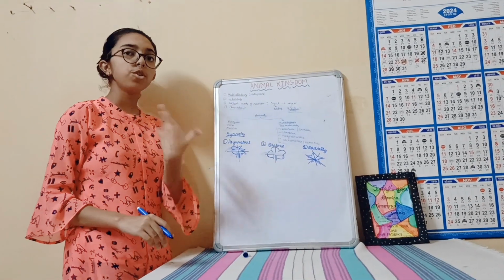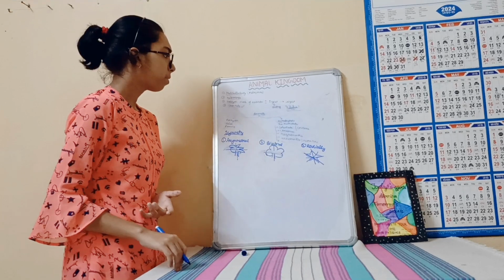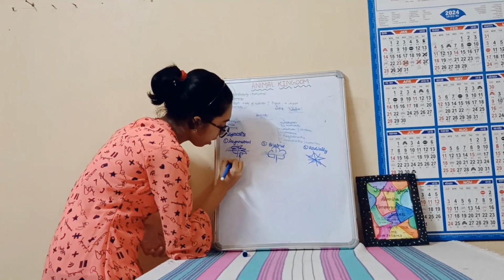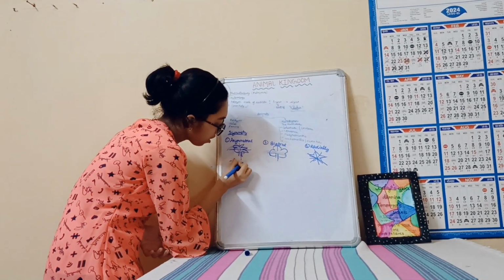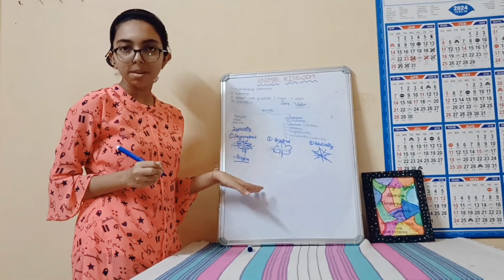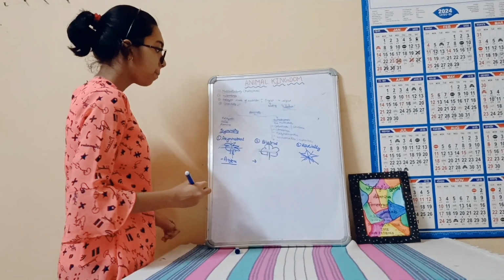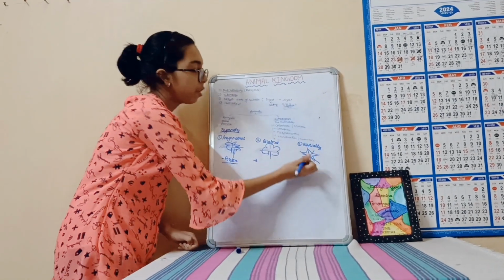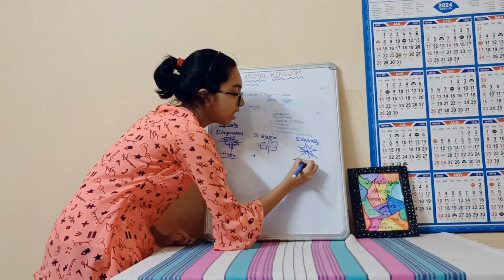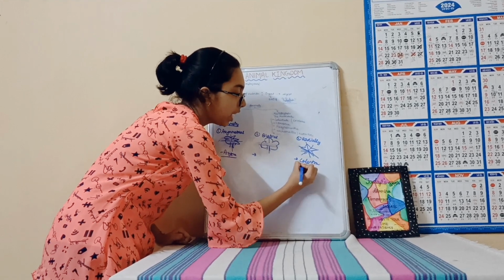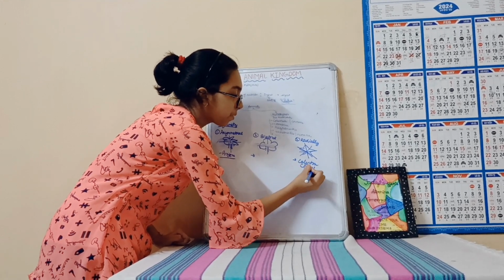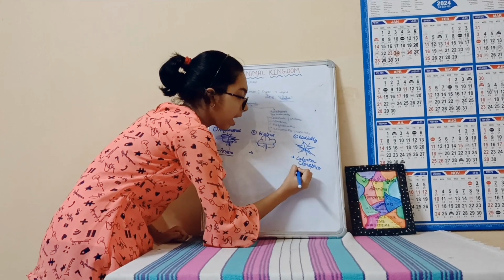So let's see which organisms are asymmetrical. Yes, Porifera. Porifera, the lowest organisms, are asymmetrical. Next comes bilaterally symmetrical. First, let me tell you what is radially symmetrical. It is Coelenterata, Ctenophora, and Echinodermata.